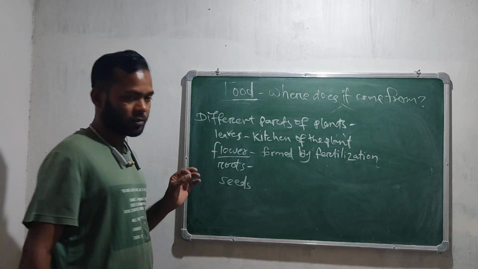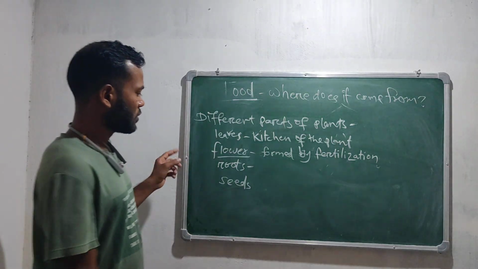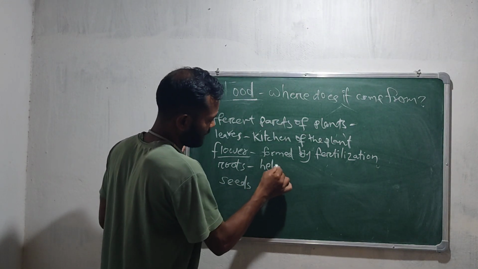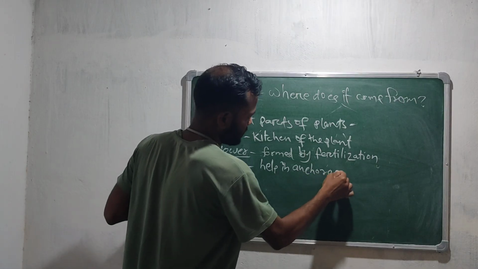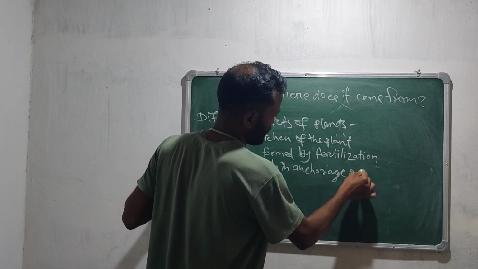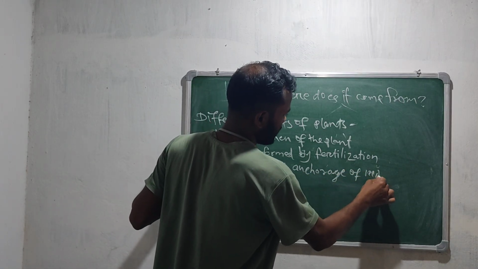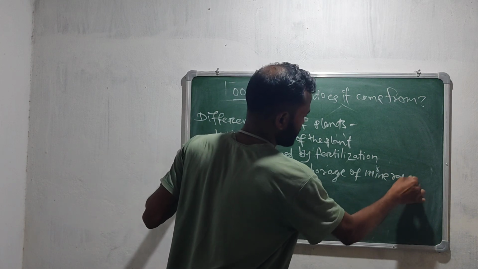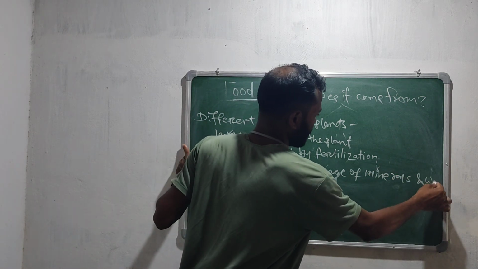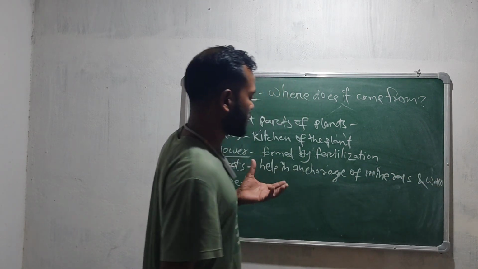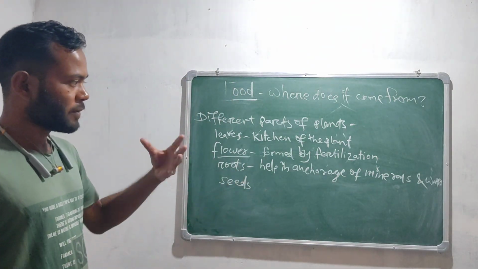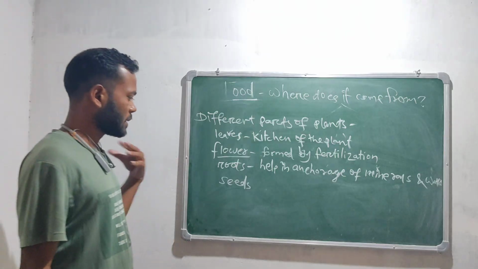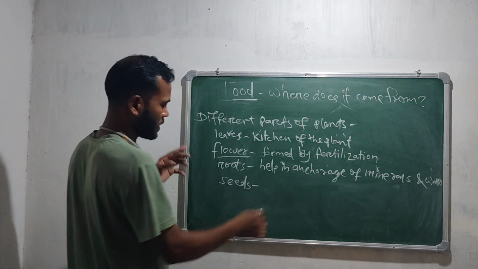Then the root. The root helps in anchorage and in absorbing minerals and water. If the roots are not there in the plant, then how can the plant absorb the water and different nutrients for its development?